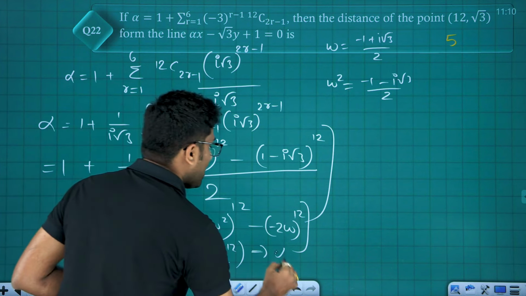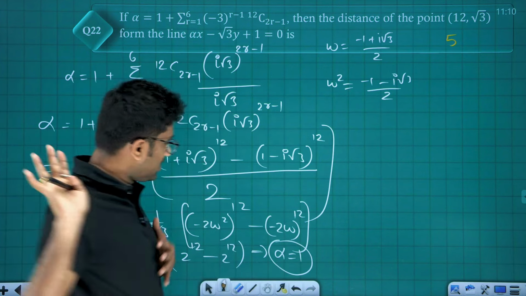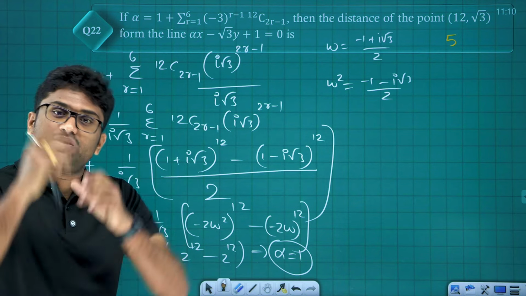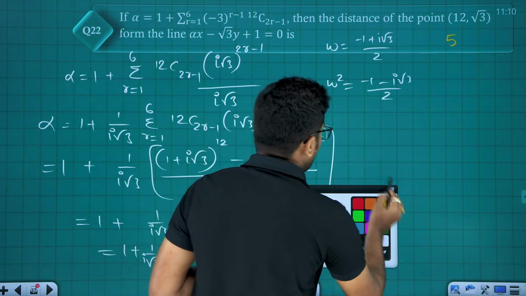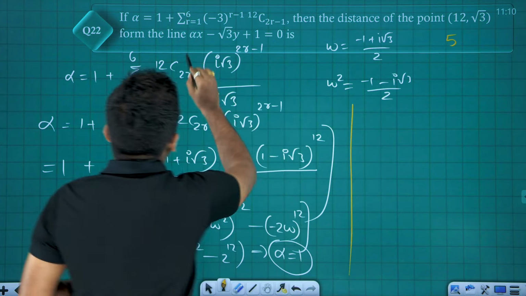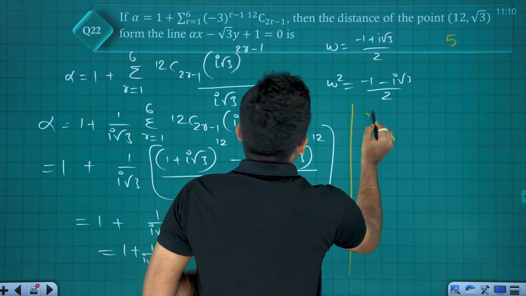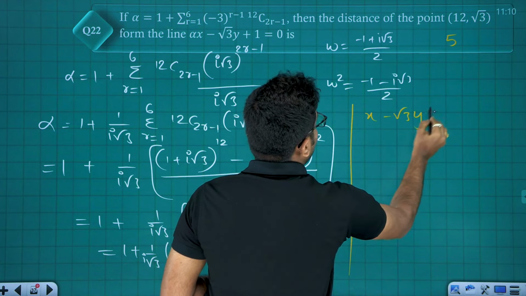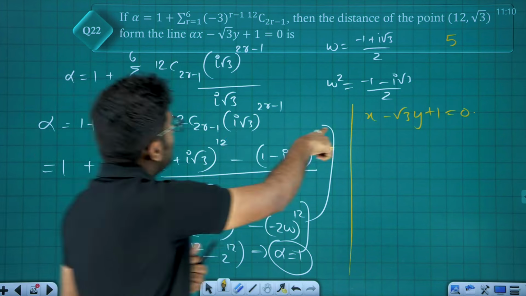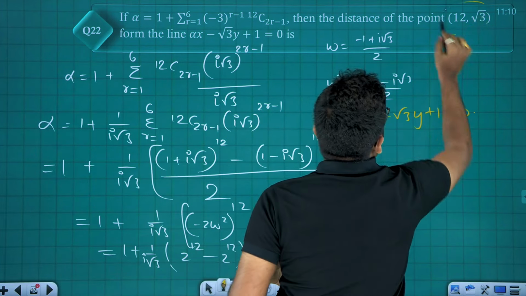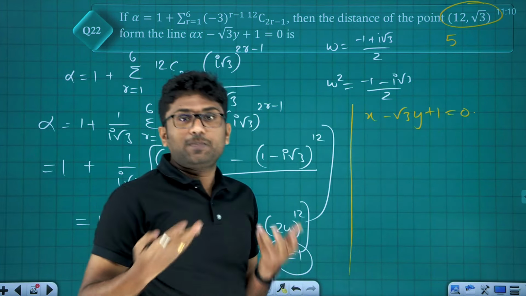So friends, from here alpha is equal to 1. That's it. Alpha is equal to 1 we got, which is the very important step for our solution. So if alpha is equal to 1, what is the line now? x minus root 3 y plus 1 is equal to 0. We have to find the distance from this point 12 comma root 3 to this line, which is perpendicular distance